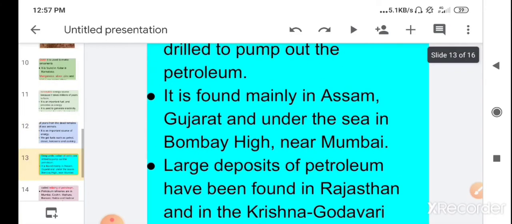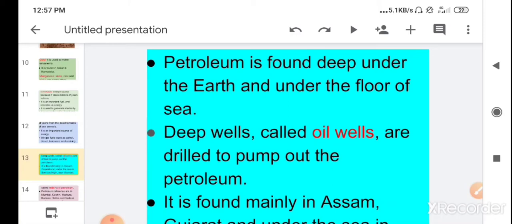Children, the petroleum is found deep under the earth and under the floor of the sea, because now you know that petroleum is formed by the remains of dead sea animals, which take millions of years to form petroleum. So that is why the petroleum is found deep under the earth and under the floor of the sea.